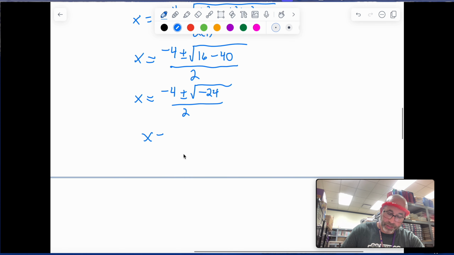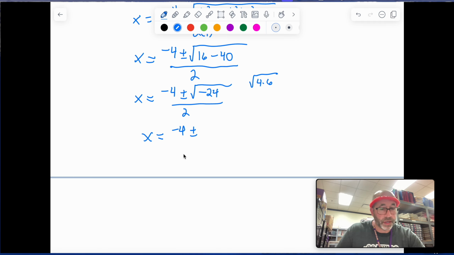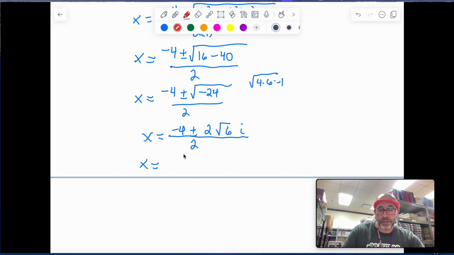This will be x equals -4 plus or minus. Now 24 can be broken up into 4 and 6. And then we've got the -1 in there because it's a -24. If I take the square root of 4, that's going to equal 2. The square root of 6 will stay the way it is, and the -1 just becomes an i on the outside, and divide that by 2. If we break these up into their separate parts, this is one fraction and this is another fraction, so there are two separate fractions there.